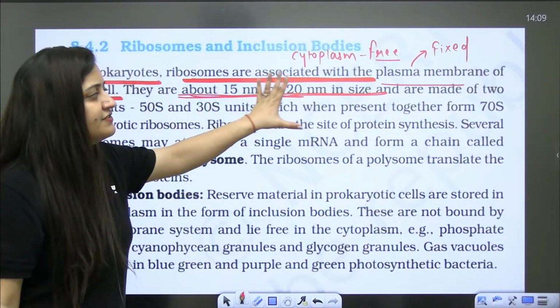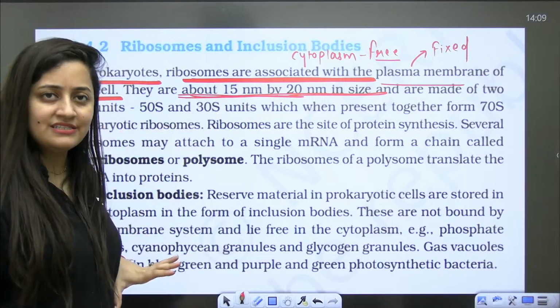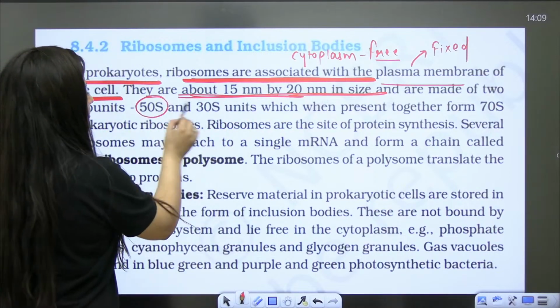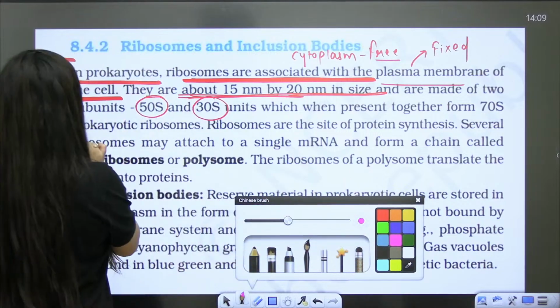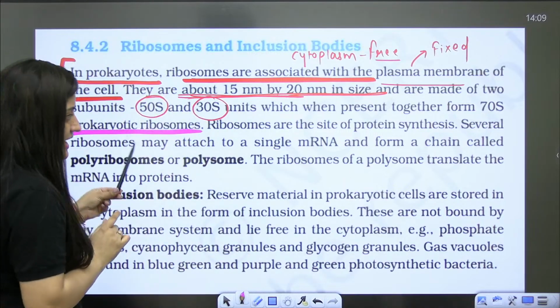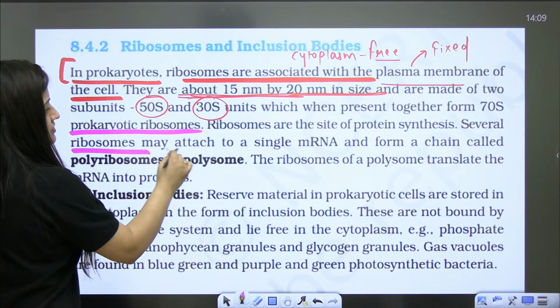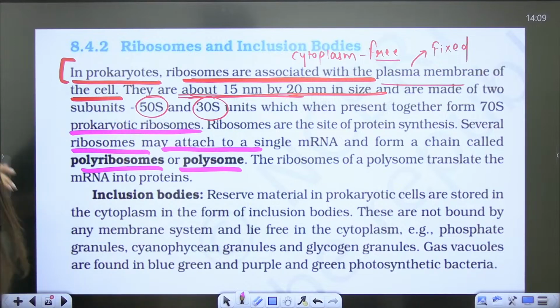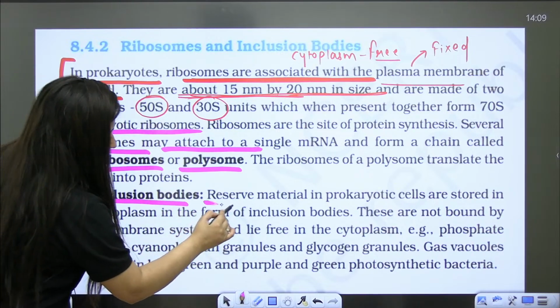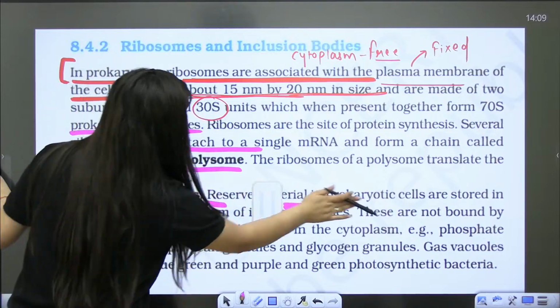So 15 to 20 nanometer in size, and it is made up of two subunits, 50S and 30S, which are present together and form the 70S ribosome. They are the site of protein synthesis. When many ribosomes attach to a single mRNA, it is called a polysome or polyribosome. It is discussed. Now, inclusion bodies, as I said, are the reserve food material in prokaryotes.